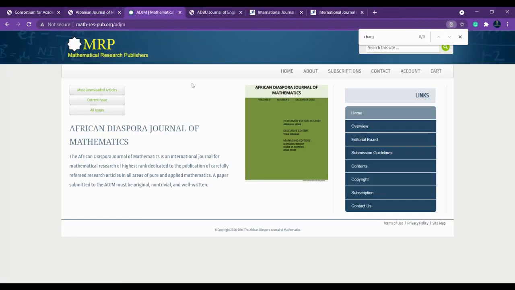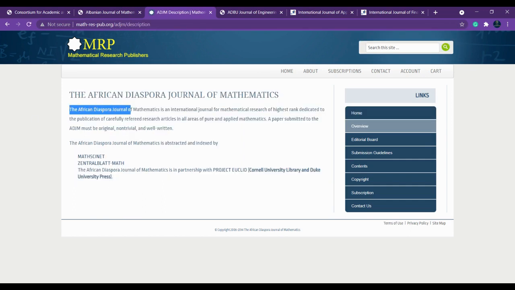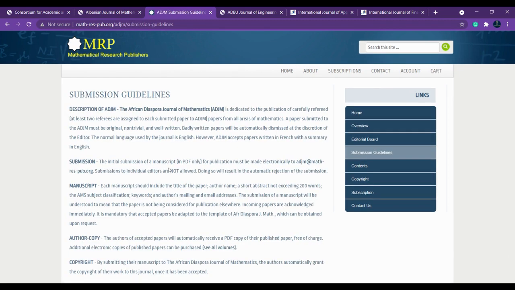Okay, now let's see the next one, which is the African Journal of Mathematics. So here you can see the overview. Just go to the overview and you can find that African Journal of Mathematics is an international journal, highest ranking, submitted to the. Okay, fine. If they haven't given any specific content or topic, then you can directly submit your paper. If they find that this is not relevant to them, then they will respond to you. Okay, in a few journals you cannot expect that everything will be there.